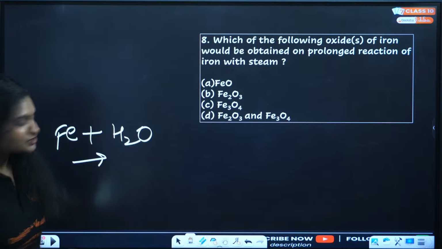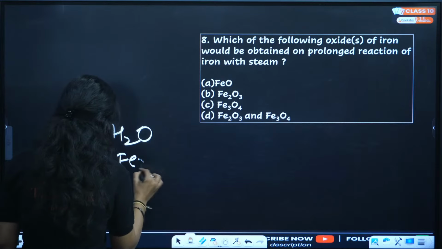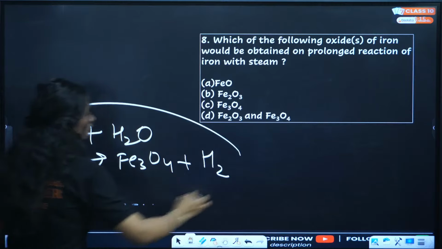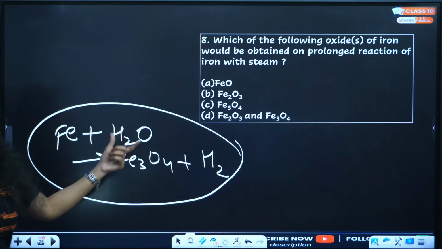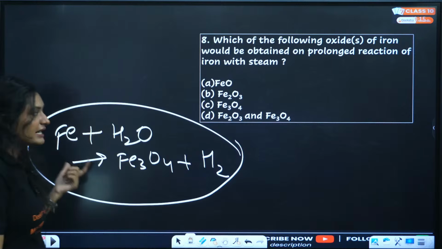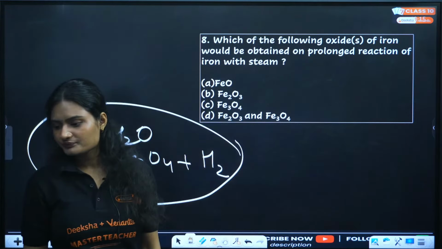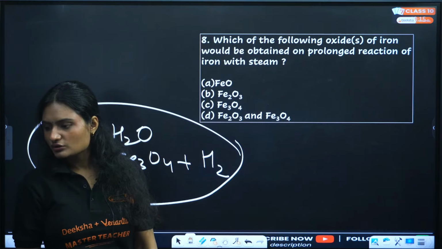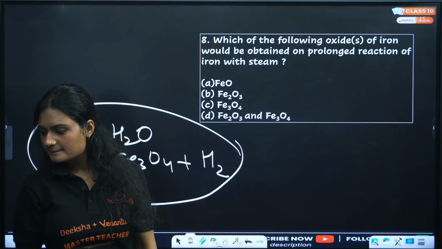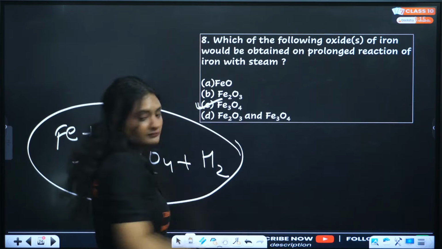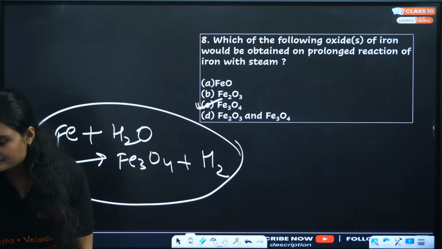So let me do the reaction. This is the reaction. If you do prolonged passage of steam through iron, what will happen? It gets converted into Fe3O4. Clear? Correct answer, option C.